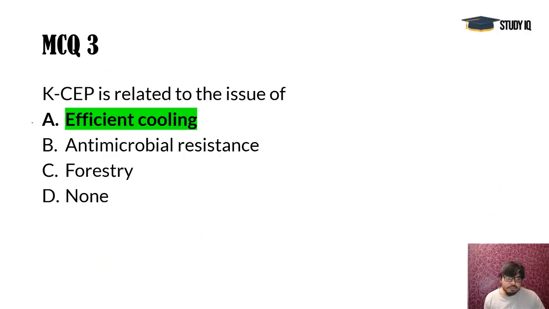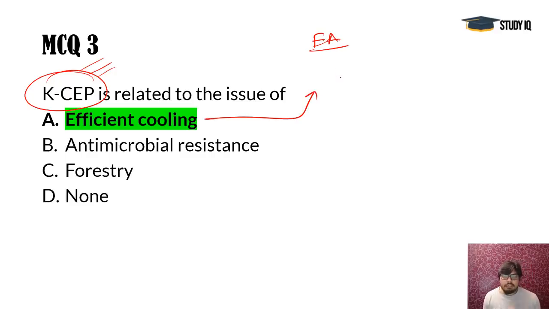Now see, a related issue is there in the next question, that is K-SEP. This is the Kigali Cooling Efficiency Program. This is again regarding electronic appliances like ACs, fridges and all, and their efficiency of cooling. They consume a lot of energy, and the maximum portion of energy is used in these refrigeration processes.